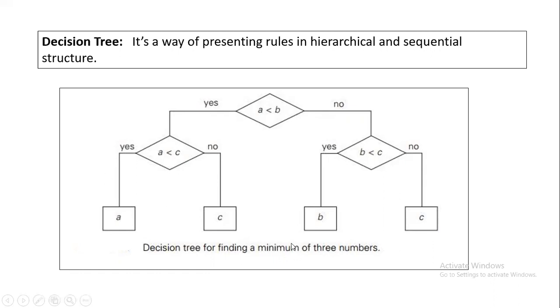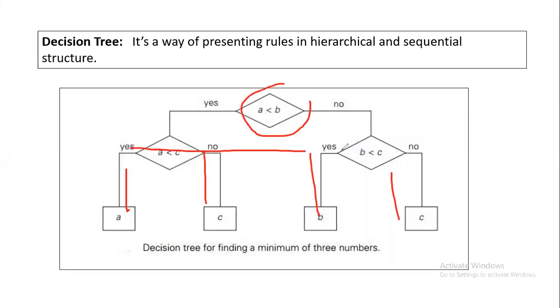So you specify certain conditions, and why we call it a tree is because it is a kind of inverted tree concept. If you can see here, this is the root, and these are the branches. This is a kind of inverted tree concept. That's why it's known as a decision tree.